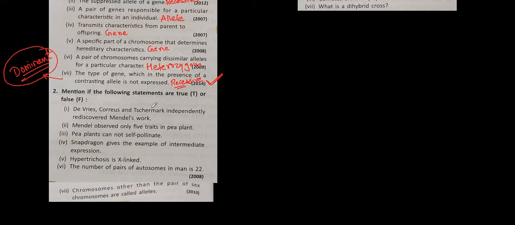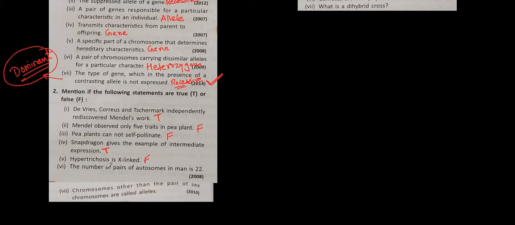D. Vries, Correns and Tschermak independently rediscovered Mendel's work. True. Mendel observed only 5 traits in the pea plant. False. Pea plant cannot self-pollinate. False. It can self-pollinate. Snapdragon gives an example of intermediate expression. True. It is not there in your syllabus, but just for the knowledge, answer is true.